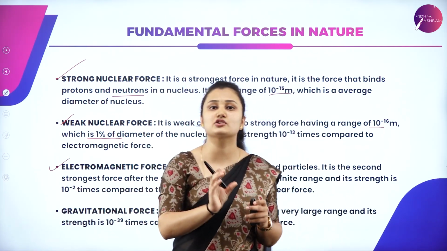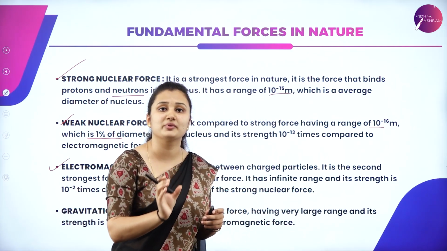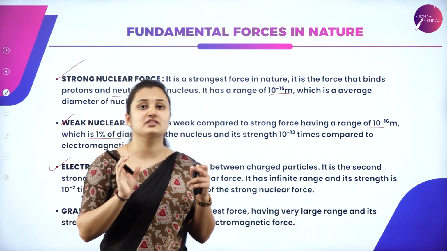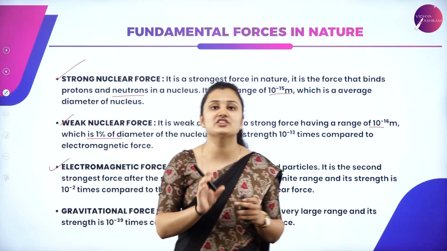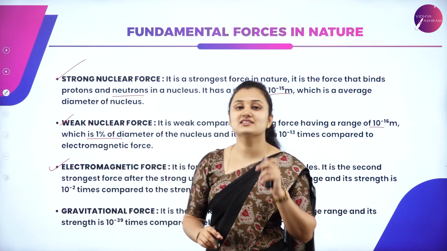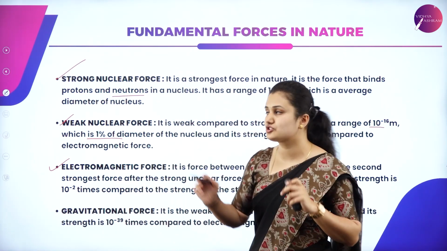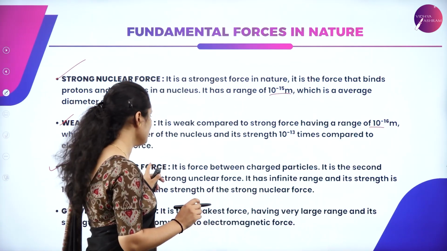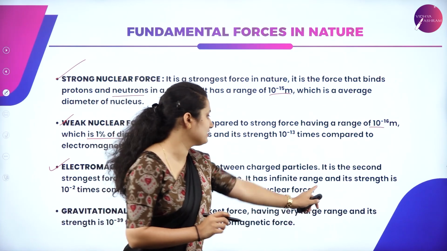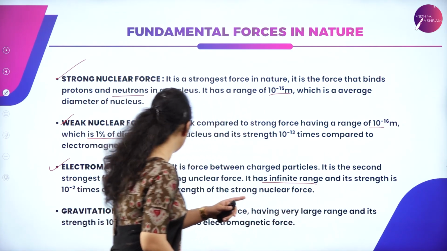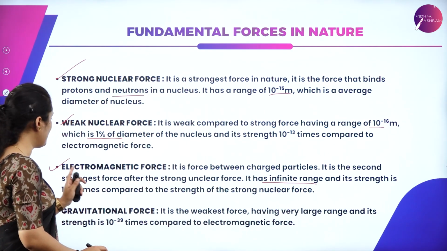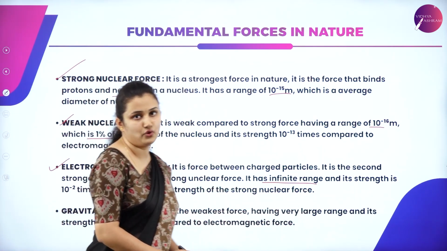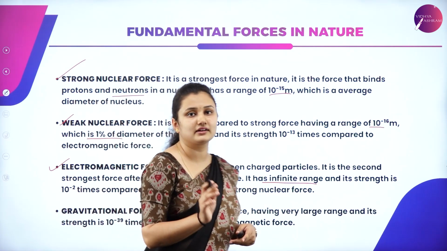What do you mean by electromagnetic force? So it is a combination of electric as well as magnetic force, students. It is the force that occurs between charged particles. So it is the second strongest force after strong nuclear force. And electromagnetic force has infinite range. You can see it has infinite range, and its strength is 10^-2 times compared to strength of strong nuclear force. So this is about electromagnetic force, students.